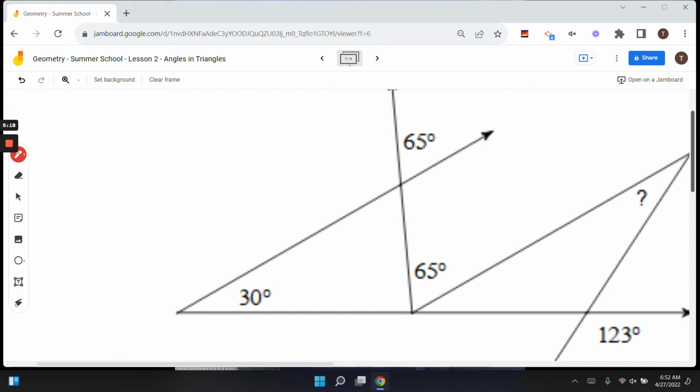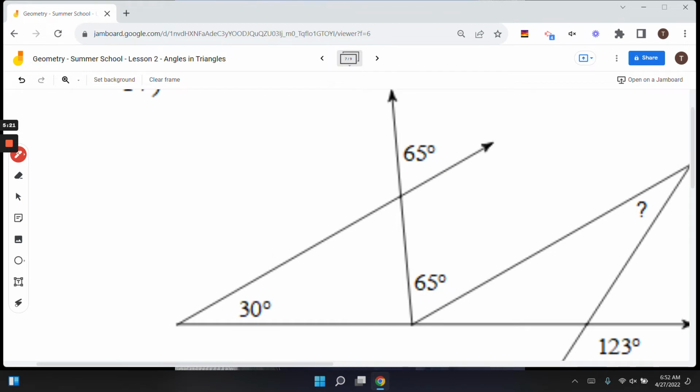Now, I have a triangle here. So X, I'm going to write up here. I know X plus 30 plus 65 has to equal 180. So if I were to solve for that, I would get X equals 85. So now I know this would be 85 degrees.